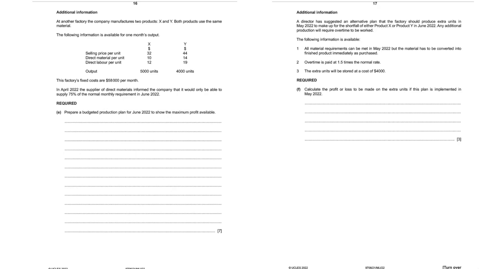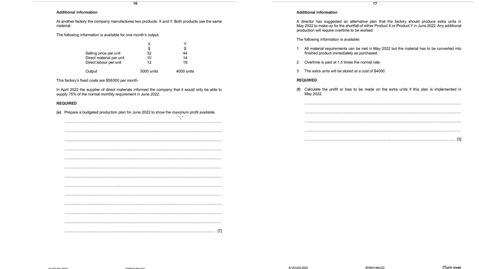At another factory, the company manufactures 2 products, X and Y. Both products use the same material. The following information is available for 1 month's output. Selling price is given, material, labor, output is given, the factory's fixed cost is given. In April, the supplier of direct material informed that the company would be able to supply only 75% of the normal requirement. Prepare a budgeted production plan.